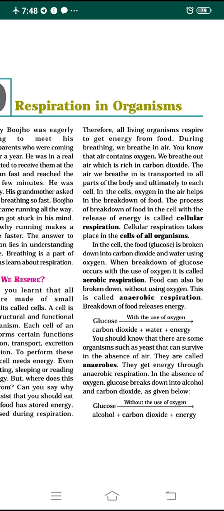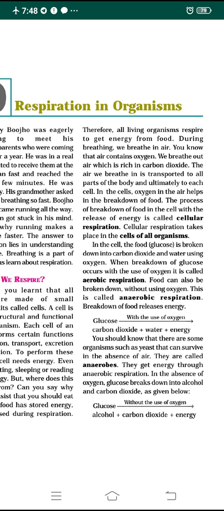See, this is very very important. The oxygen present in the air helps in the breakdown of the food item which we have consumed. The process of breakdown of food in the cell with the release of energy is called cellular respiration. This is very very important.